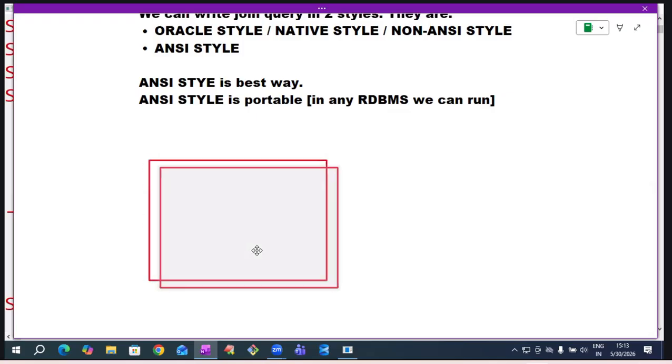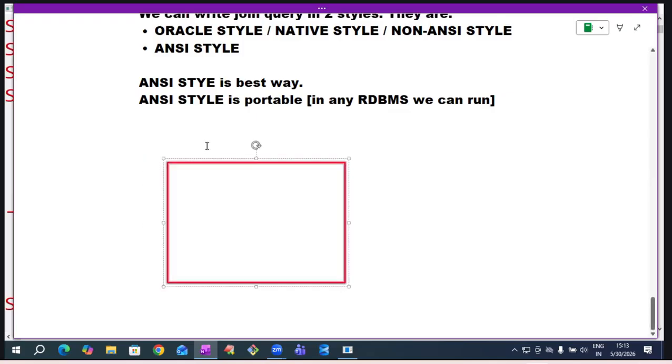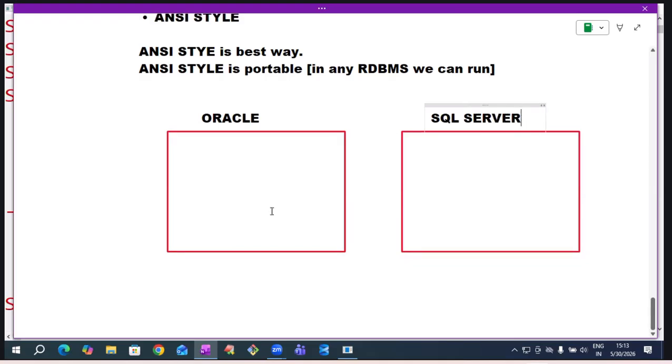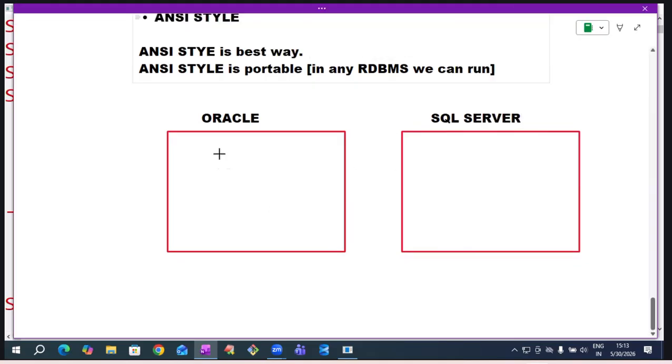Understand the meaning of ANSI. This is one software, Oracle. This is another software, SQL Server. Suppose in Oracle I am developing a join query.